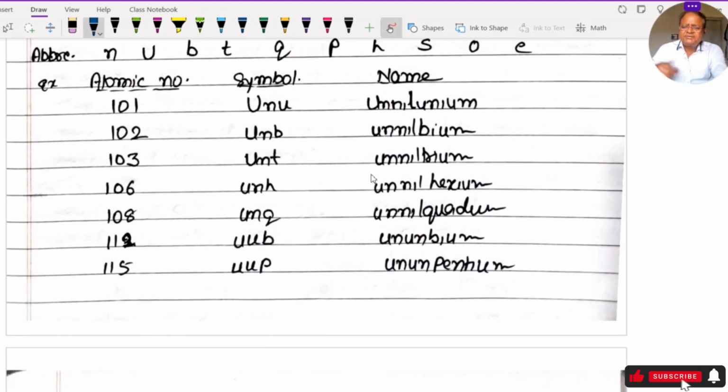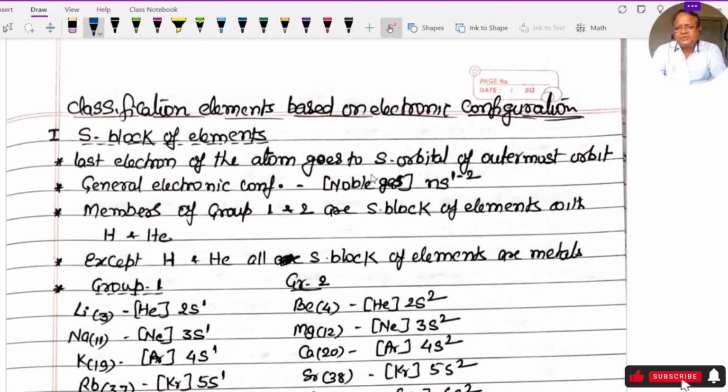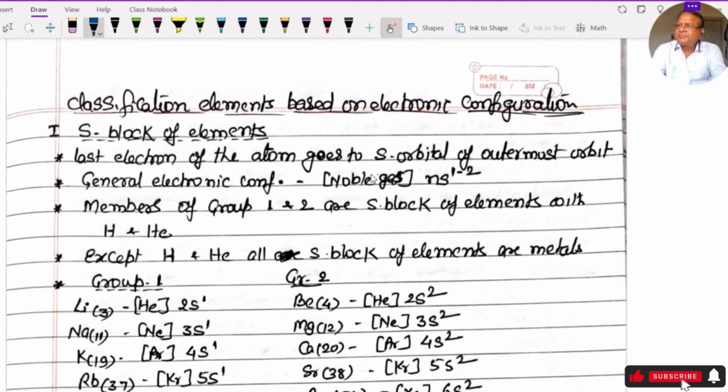IUPAC name is simple, I have written it, you will understand. Now classification of elements. In this topic we will learn to remember the electronic configuration of an element if we know its group and period. S block of elements: the last electron of the atom goes to the S orbital of the outermost orbit. General electronic configuration: noble gas ns1 to 2. Members of groups 1 and 2 are S block of elements, with hydrogen and helium. Except hydrogen and helium, all S block elements are metals.